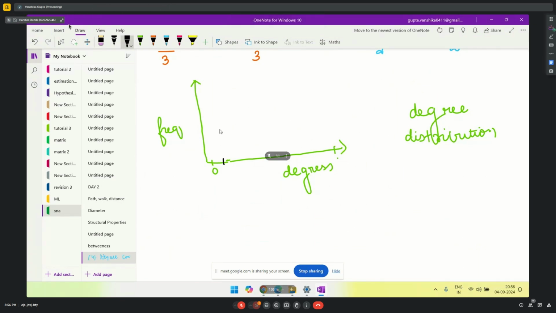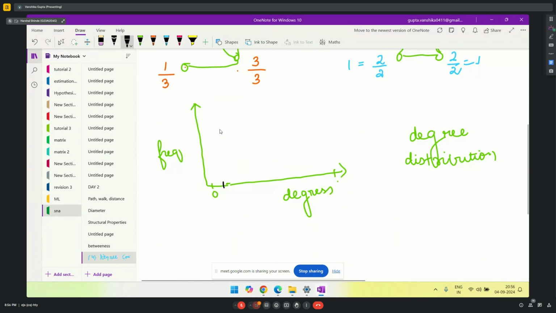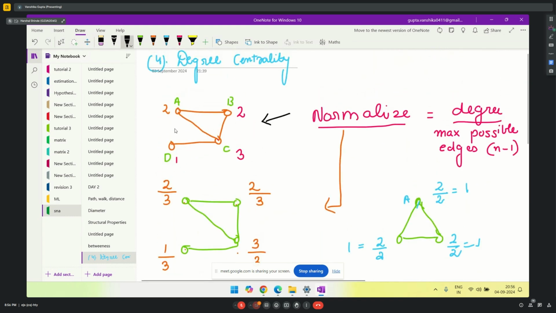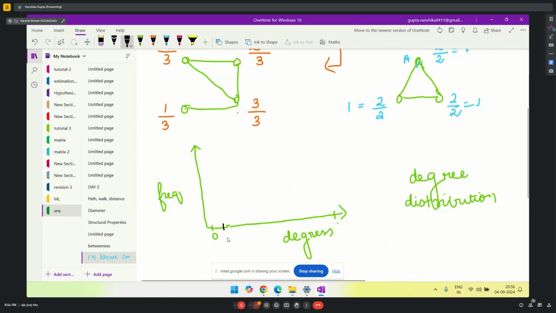So sorry. In continuation to degree centrality, we'll discuss a concept known as the degree distribution graph, in which on the x-axis we have degree and on the y-axis we have frequency. Now, to plot this graph, let's say I am plotting it for the above example. I do not have any node with 0 degree. I have one node with 1 degree. So let's say my degree is 1 and my frequency is also 1.